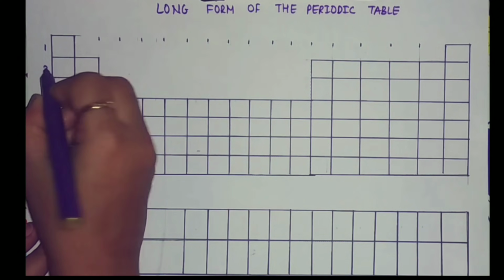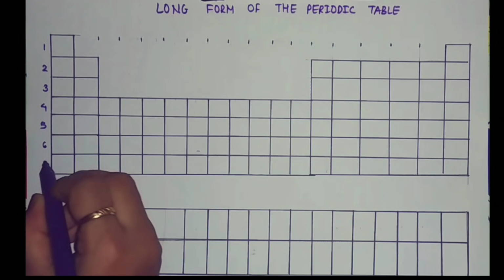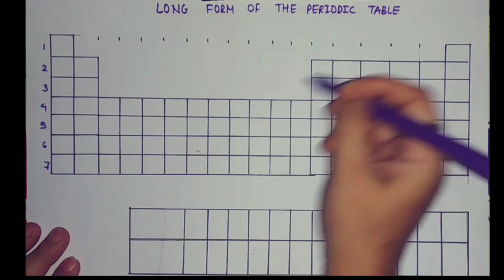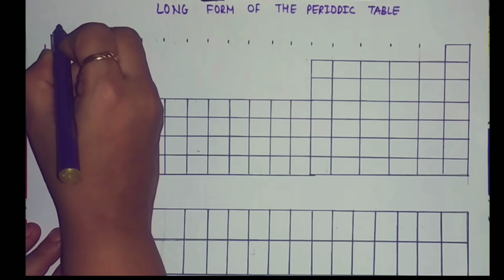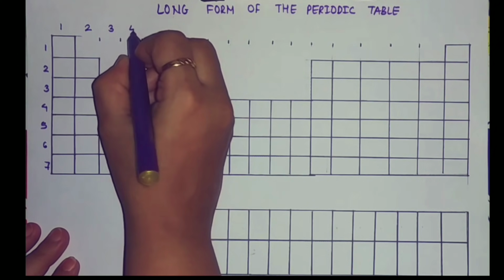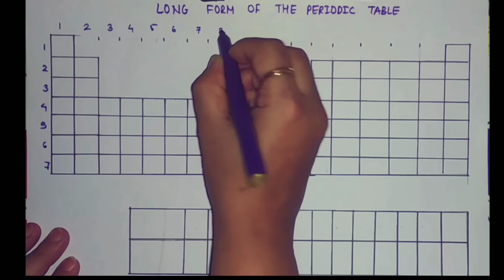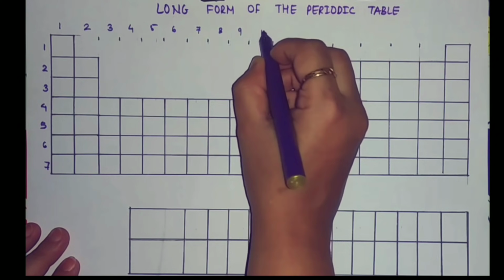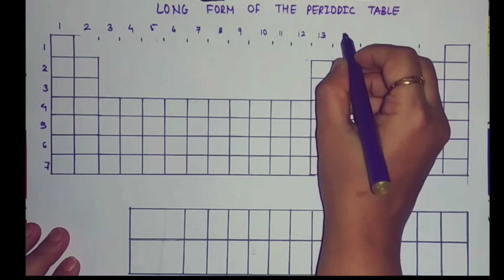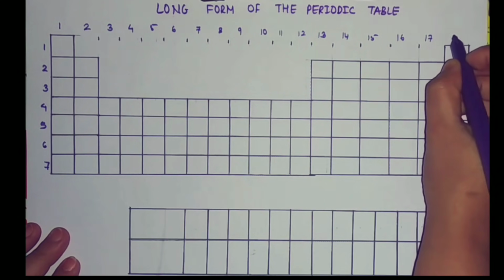First, second, third, fourth, fifth, sixth and seventh period, and 18 vertical columns called groups: 1, 2, 3, 4, 5, 6, 7, 8, 9, 10, 11, 12, 13, 14, 15, 16, 17 and 18.